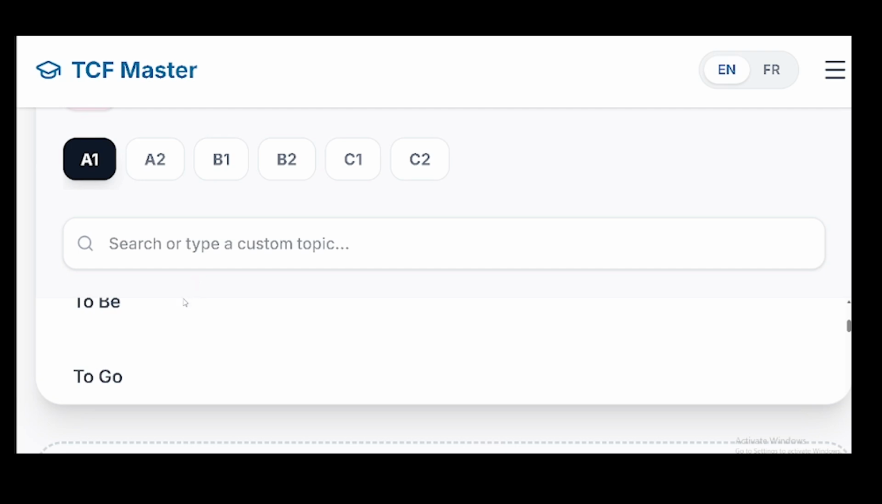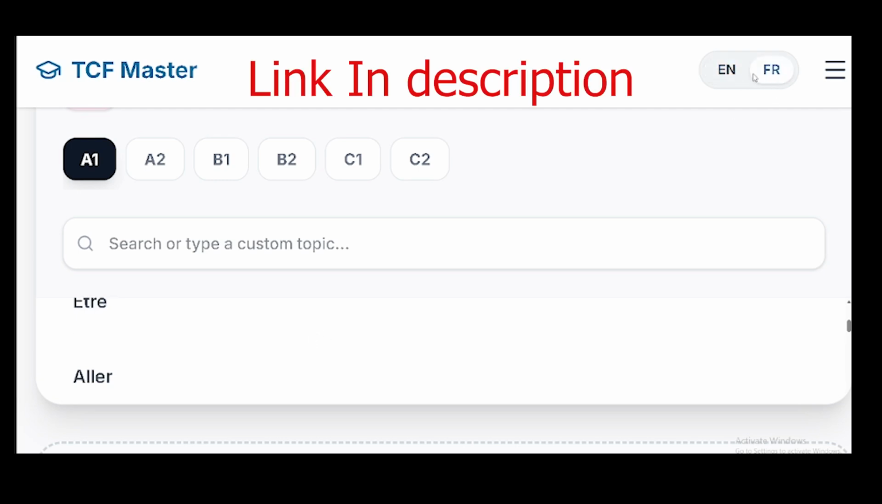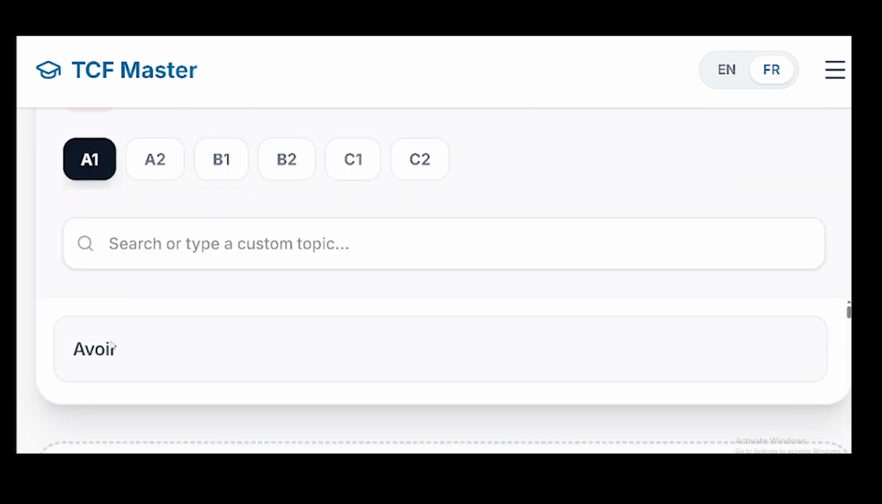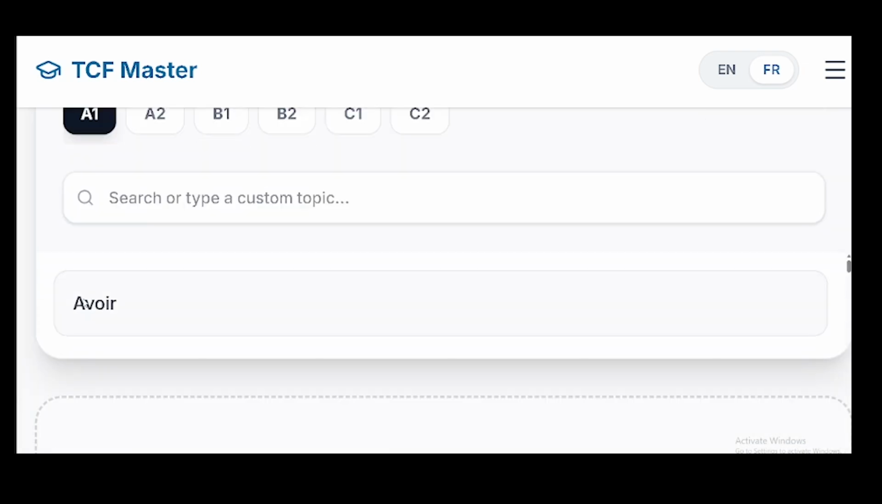One thing I want you to know is that this platform is for English speakers who want to learn the French language. But at the same time, if you are a French person, it doesn't stop you from using the platform, because you can click on French. When you click on French, all those things change into French. You can see now that my first verb, to have, turns into avoir, and then être, aller, parler. So no matter your language, you can learn on this platform easily.